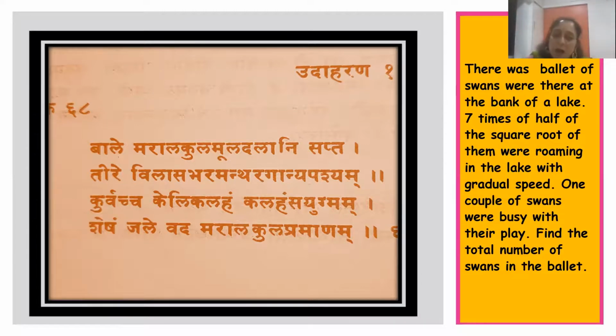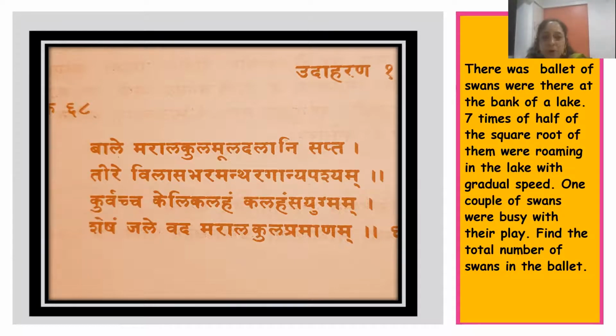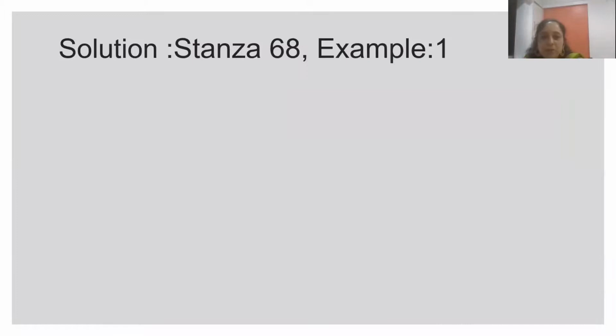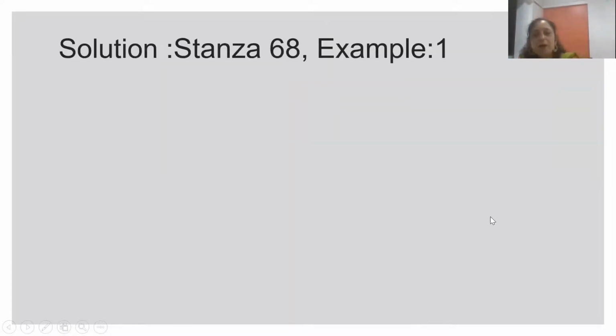Now let us see how it works in our regular, modern text. This is a picture I have created for this particular stanza: these are the swans at the bank of the river. Half of the square root, 7 upon 2 into root x swans, were roaming in the water. One couple, which is 2 swans, were busy in their play. Let us see how many total swans were there in the pond. So we have to calculate, and let us construct that in our regular way.